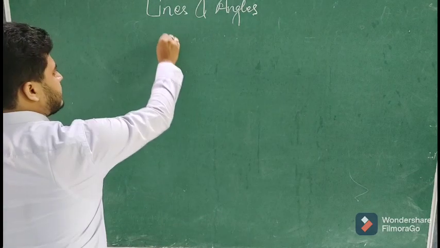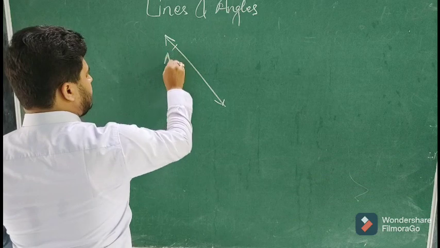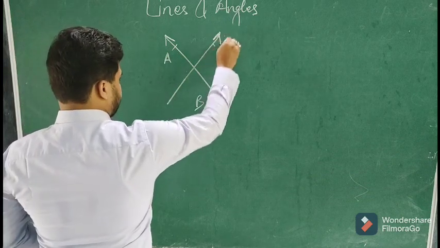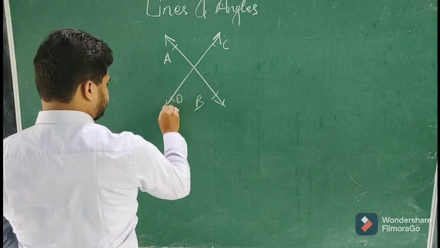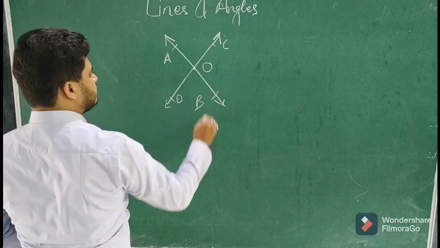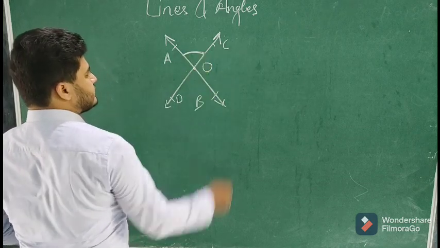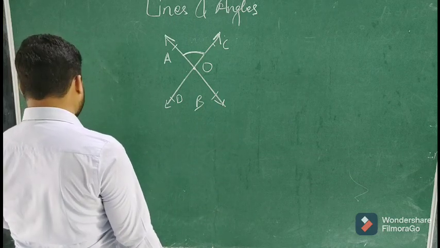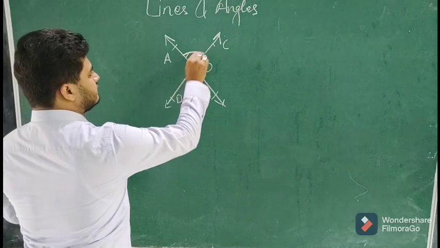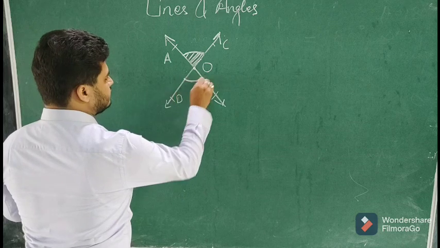The next is if there are two lines AB and CD intersecting at point O. Whenever we draw such lines, we measure and we find that this angle AOC is always equal to this angle.